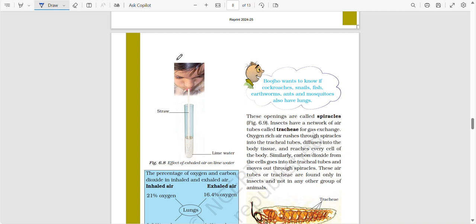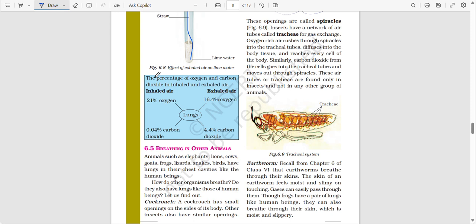So let us start. This lime water and this straw approach the exhalation air. Let us start from this blue box: the percentage of oxygen and carbon dioxide in inhalation and exhalation.